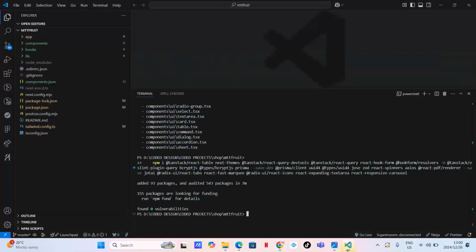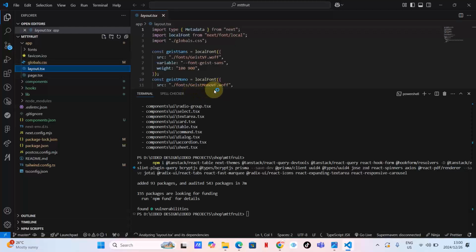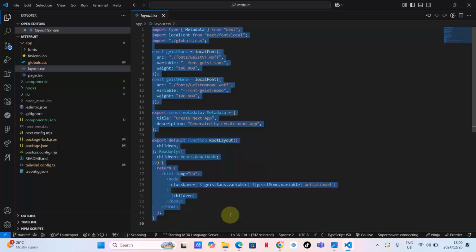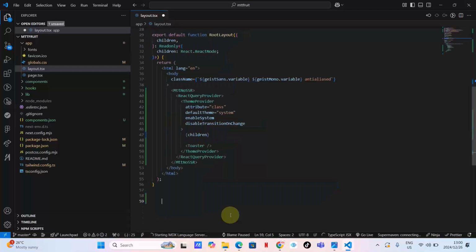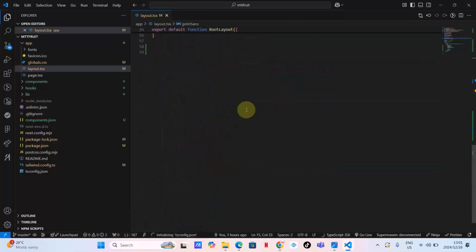Okay, and then you go to your main layout app, main layout, as you can see. What we will need to do here is copy everything, delete it, and paste this one. Suppose you don't have any errors. As you can see, guys, we are importing everything from components mtt, so that's why we put this folder inside components. As you can see, everything works well.